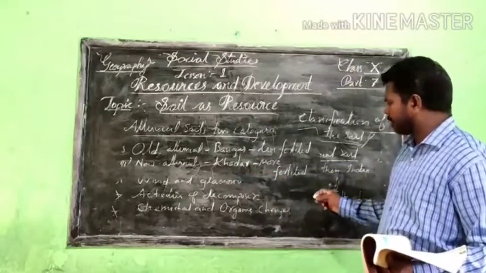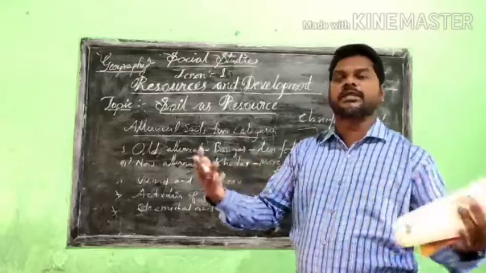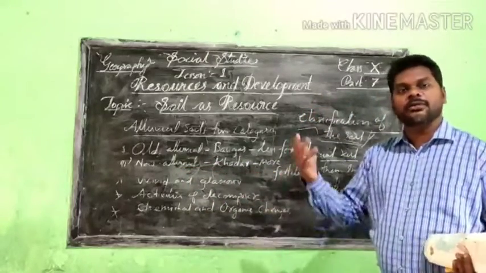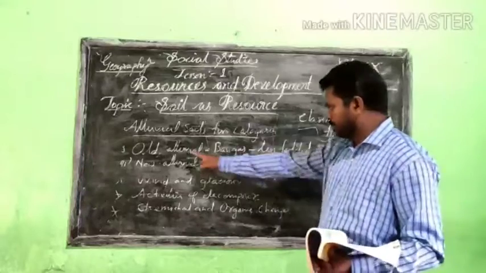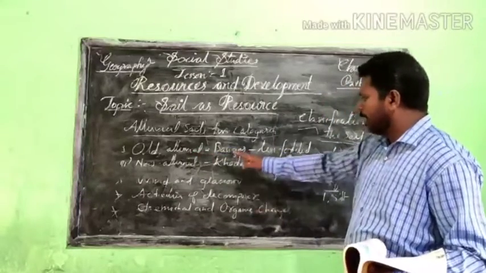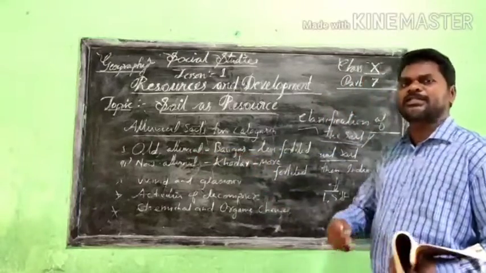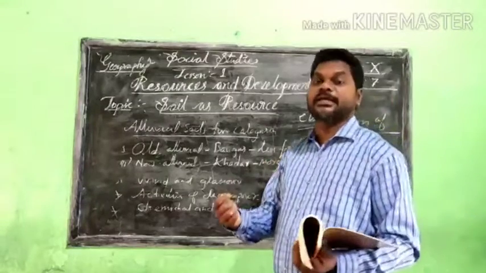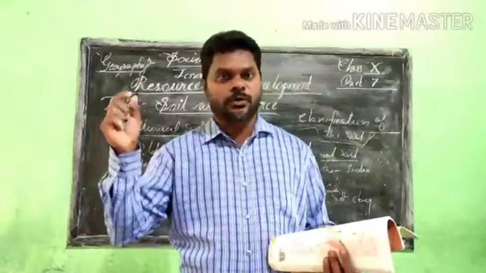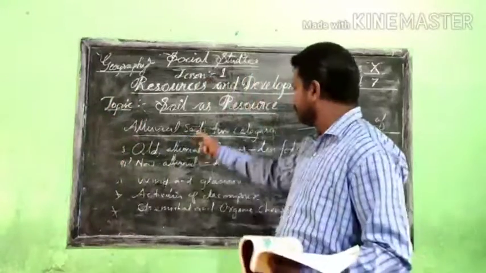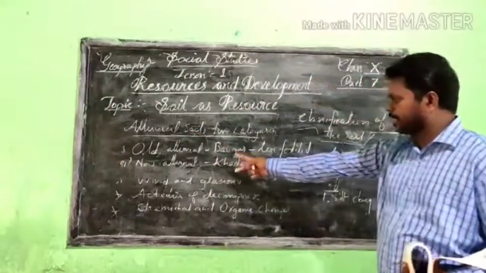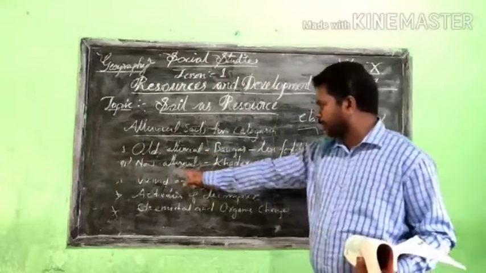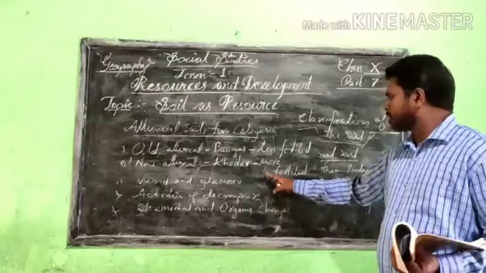So even if we just scatter the seed on this new alluvial soil, Khadar, whatever we sow can grow, with no problem. But you know that with this old alluvial, Bangar, the fertility is very low. So we have to add extra fertilizer to that area, then only the crop can grow. So this alluvial soil is divided into two categories: old alluvial, Bangar, less fertile, and new alluvial, Khadar, more fertile.